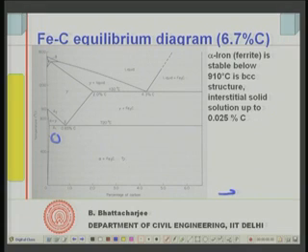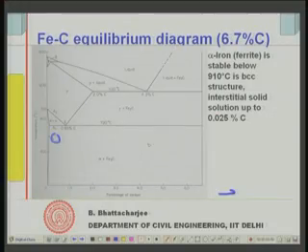For certain elements, you can draw the complete diagram from 0 to 100%, but our interest is not there. We are only looking at the iron carbon system, which is the most popularly used construction alloy. So, that is why we are looking only at this one, and all these are liquid in the beginning, as you can see at high temperature. As you cool it down, this solidifies. This line is inclined along this direction because as you increase the percentage of the alloying element, there is a depression of the melting point.